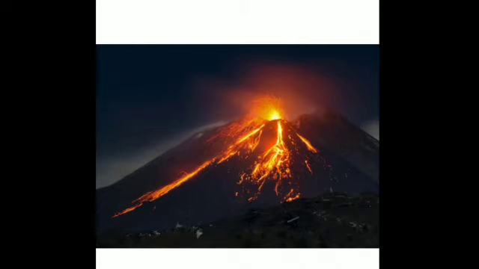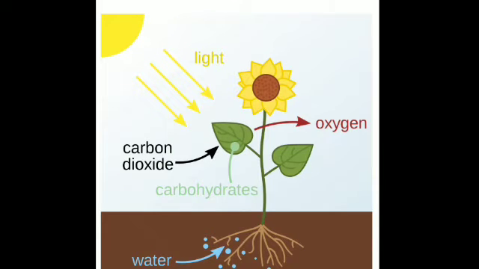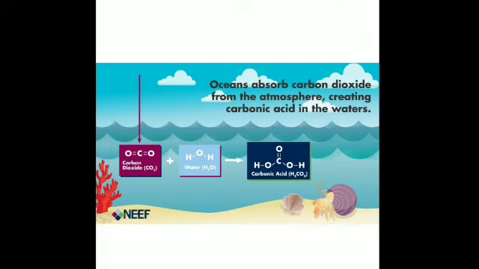Then how is carbon dioxide removed from the atmosphere? It is by the process of photosynthesis, that is, the plants use carbon dioxide and water to synthesize food in the presence of sunlight and chlorophyll and give out oxygen. So, this is how the carbon dioxide present in the atmosphere is used. It is also removed by dissolution of carbon dioxide in water. The ocean absorbs carbon dioxide from the atmosphere, creating carbonic acid in the water. So, this is also a process which removes carbon dioxide from the atmosphere.